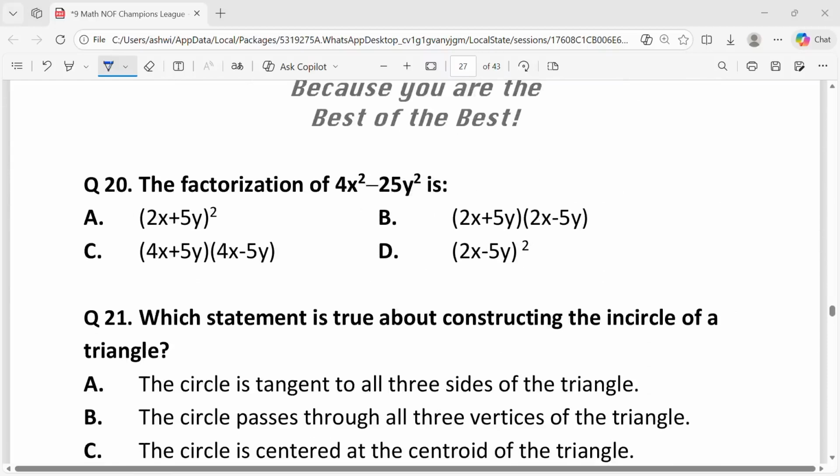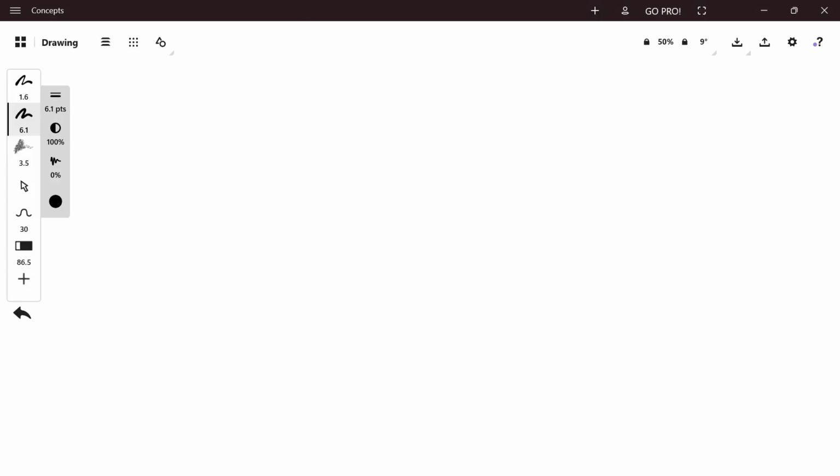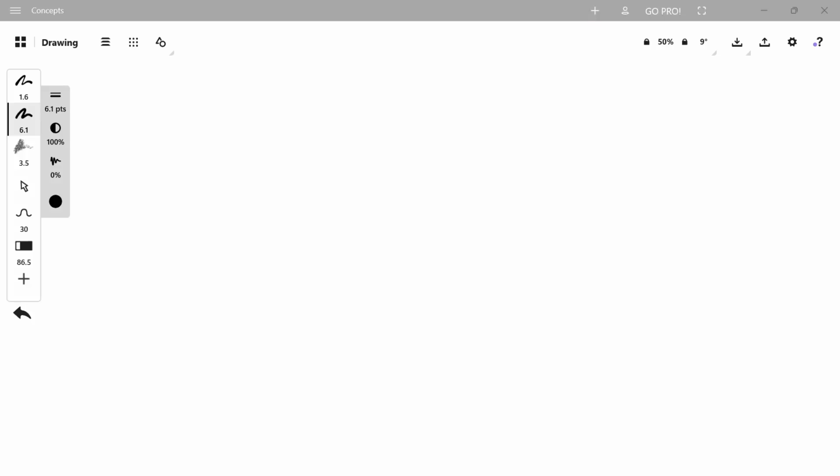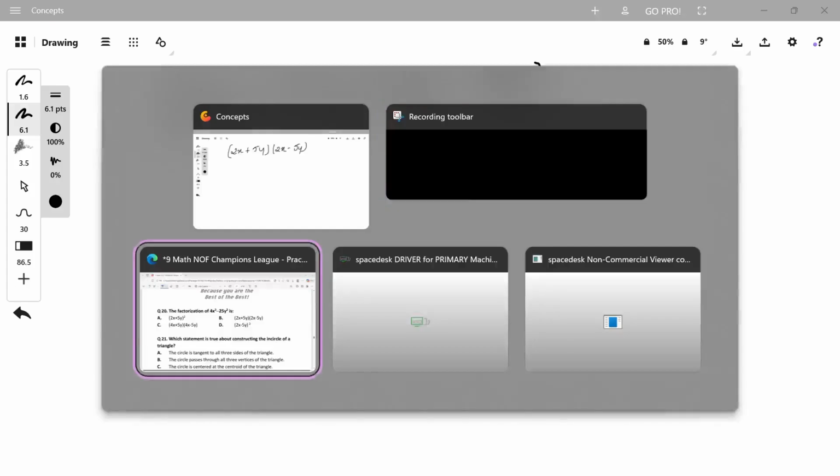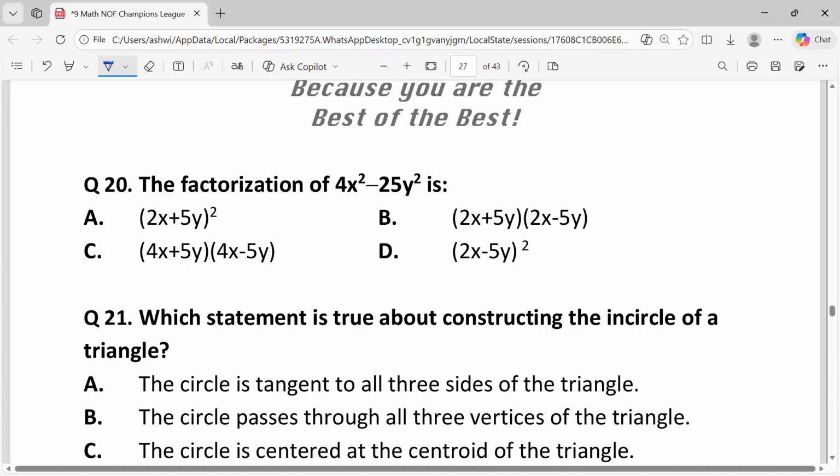The factorization of 4x² − 25y² is: the expression 4x² − 25y² is a difference of two squares, which follows the algebraic identity a² − b² = (a + b)(a − b). Substituting into the formula, we have (2x + 5y)(2x − 5y). That is option B.